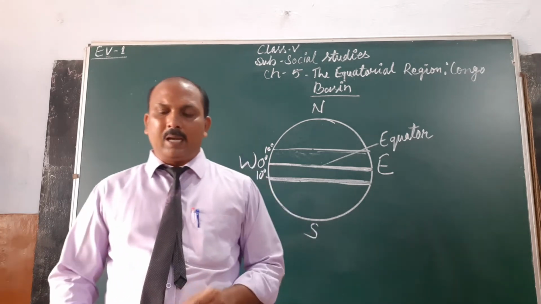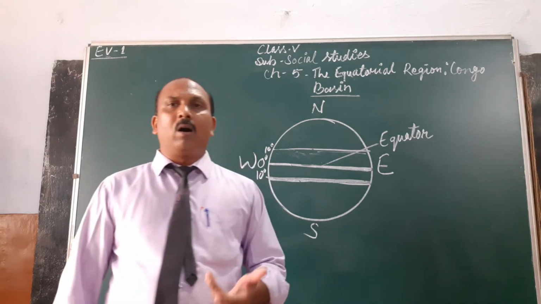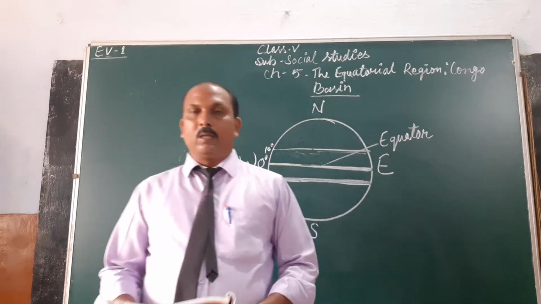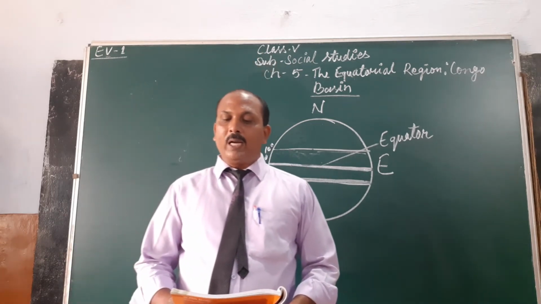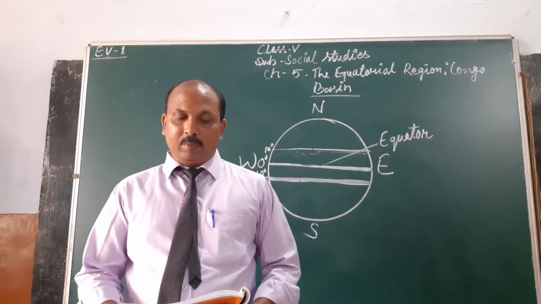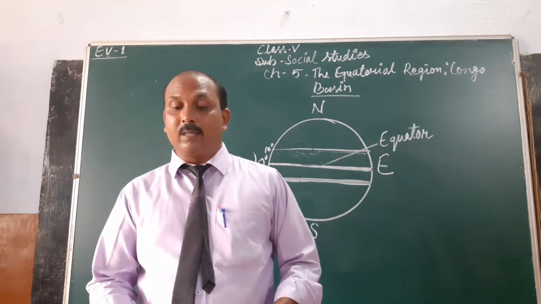So the question arises, why does the DRC or the equatorial region have a hot and humid climate? I'm just explaining to you. The DRC has a hot and wet climate because it lies in the equatorial region, and it is hot because it receives direct sunlight.